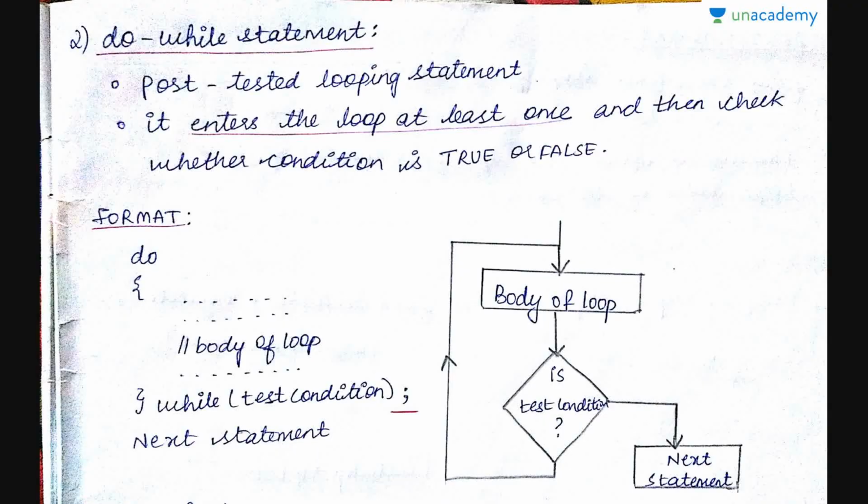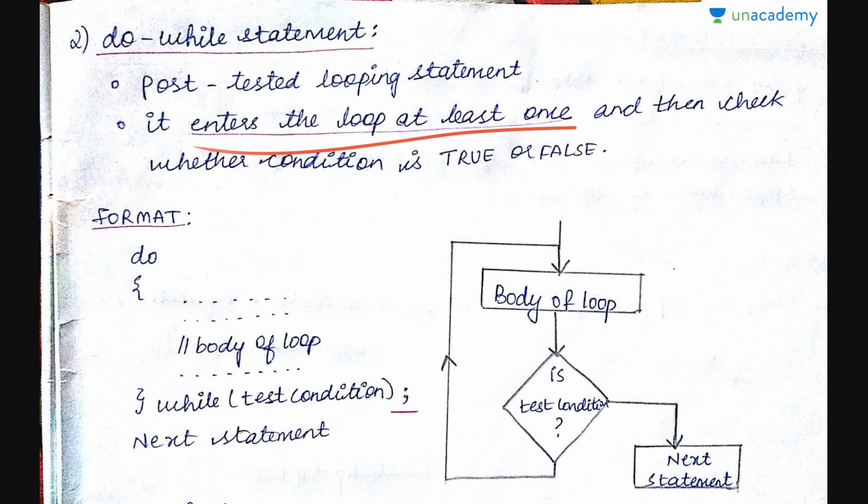The next type of statement is the do-while statement in iteration. Do-while is called a post-tested looping statement. While was pre-tested, that is, first you test the condition and then you enter the loop. Whereas in do-while, whether the condition is true or not, you enter the body of the loop and then check the condition. Hence even if the condition is false, the body of the loop is executed at least once. It enters the loop at least once.